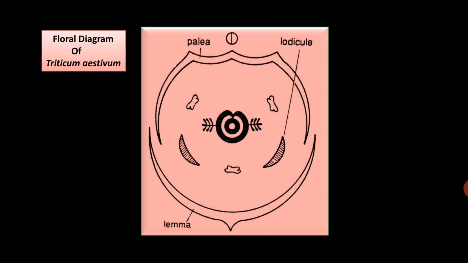Let us study the floral diagram of family Poaceae. Type example is Triticum aestivum, that is wheat. So here you can see the first bract, that is lemma, and the second bracteole, that is palea. Lemma partially encloses the palea. Then lodicules, they are 2 in number, 3 stamens, and a centrally unilocular ovary and feathery stigma. This is the mother axis of the flower or floret.